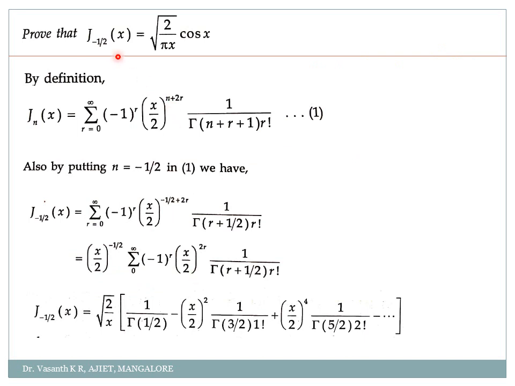Prove that j minus 1 by 2 of x is equal to root of 2 by pi x into cos x. Okay. So for that, first again we have to start with the definition. We have jn of x is equal to summation r equal to 0 to infinity minus 1 to the power r into x by 2 to the power n plus 2r into 1 by gamma of n plus r plus 1 into r factorial. Okay.